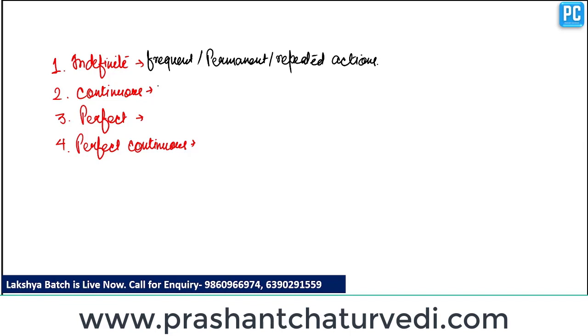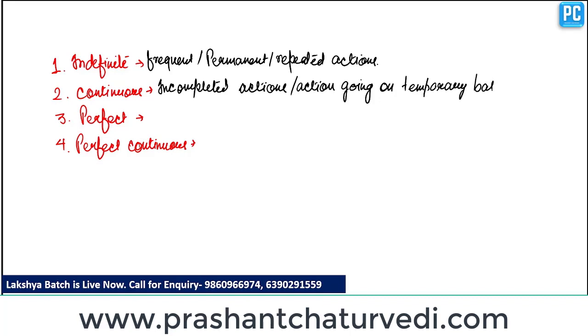Continuous tense is incompleted action, or actions going on, actions going on temporary basis. Clear? So the action which shows incompletion or the action which is going on the temporary basis comes under continuous tense. Clear? Now the third set of action is perfect.